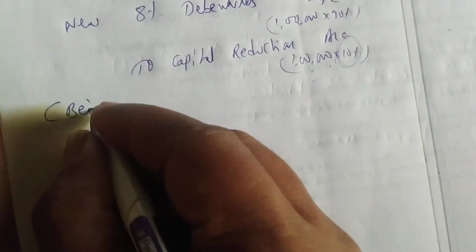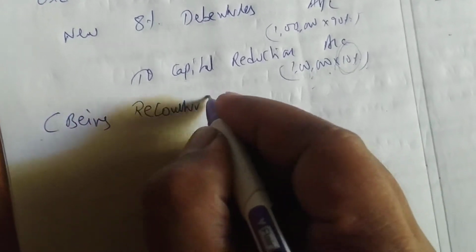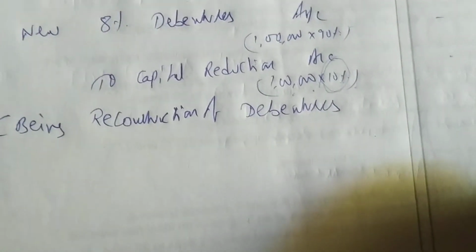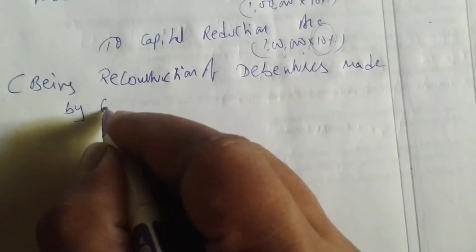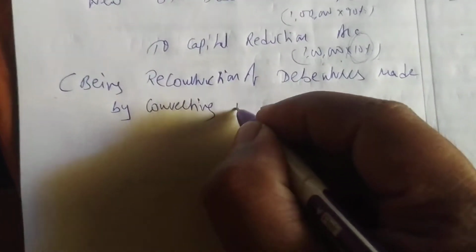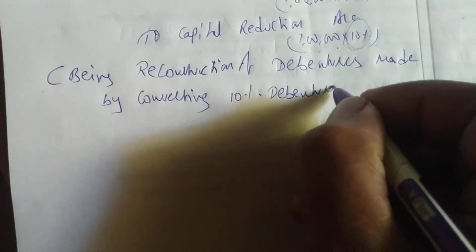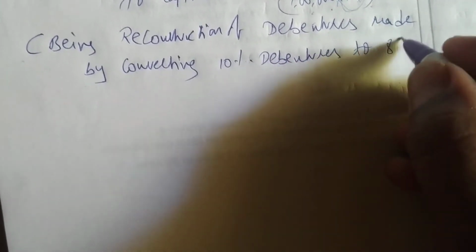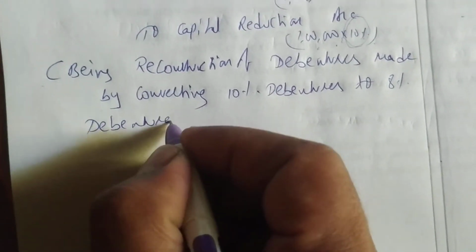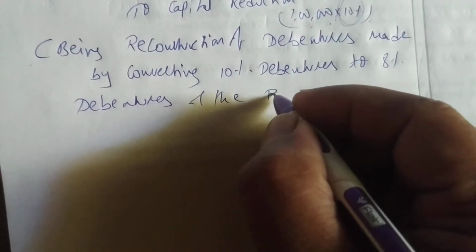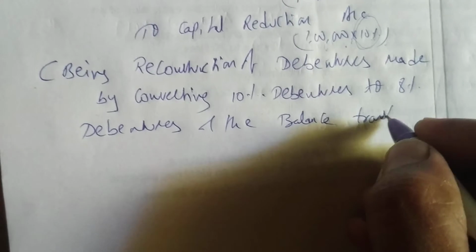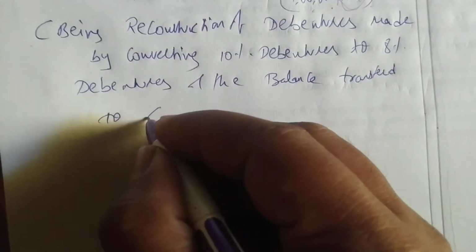Okay. So we have to write: being reconstruction of debentures, we are reconstructing debentures made by converting 10% debentures to 8% debentures, and the balance transferred to capital reduction account.